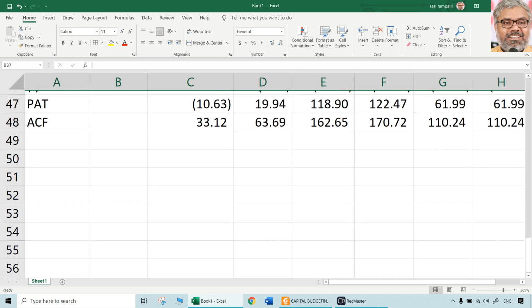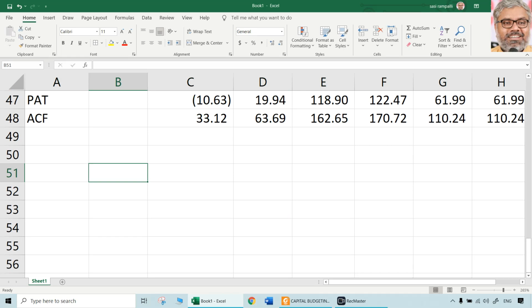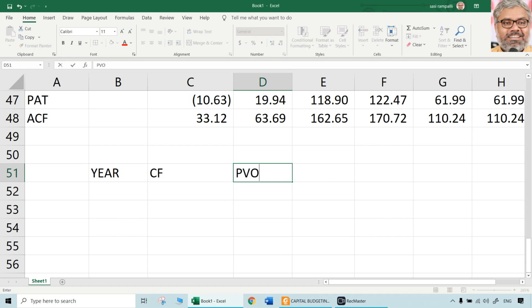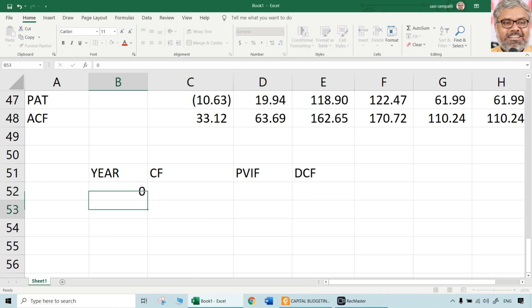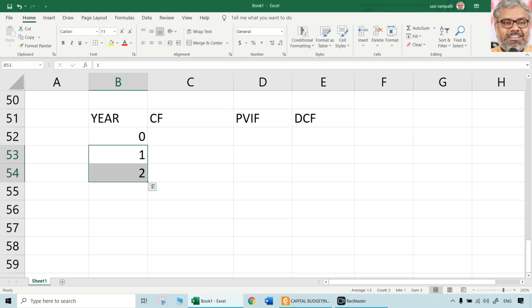Right? Now comes the actual calculation for NPV. Here we have to take all the years. Here cash flows, PVIF and discounted cash flows. Here 0, 1, 2, like that. Each year separately has to be taken. 4 and 5, 6 and 7 cannot be clubbed together. Why?